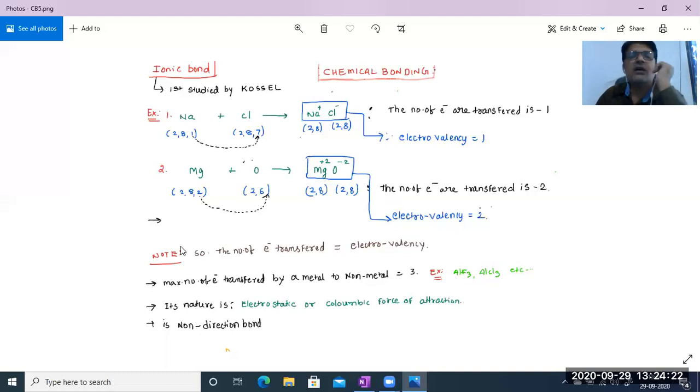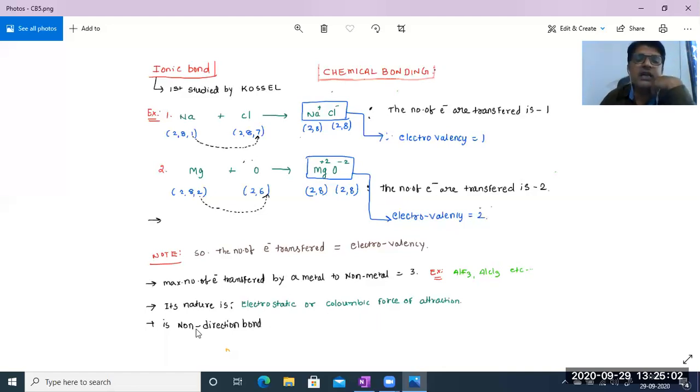Okay, next the ionic bond. The nature is electrostatic, because electric charges are shown, plus and minus, otherwise the Coulombic force of attraction is there. What type of force of attraction is present between plus and minus in this molecule? A Coulombic force of attraction is present between the most electropositively charged cation and the most electronegatively charged anion. So which force binds these atoms? Simply we can say the Coulombic force of attraction.